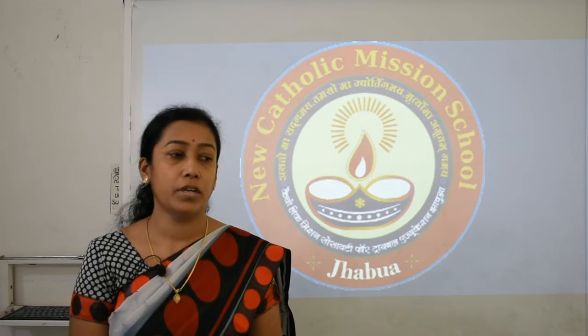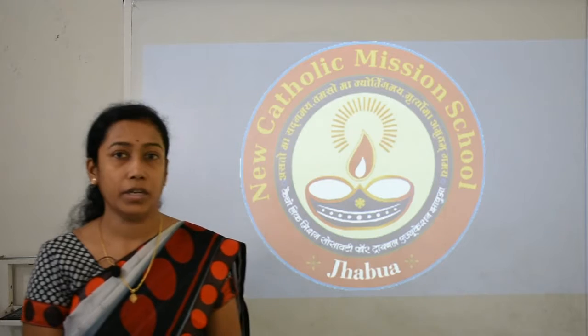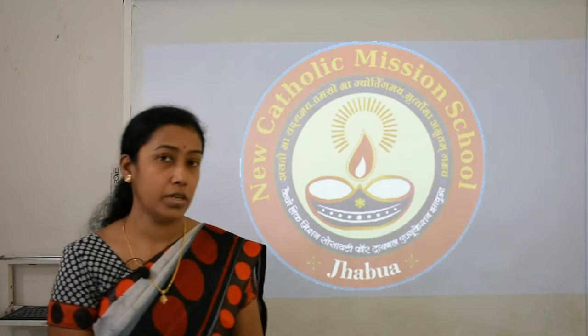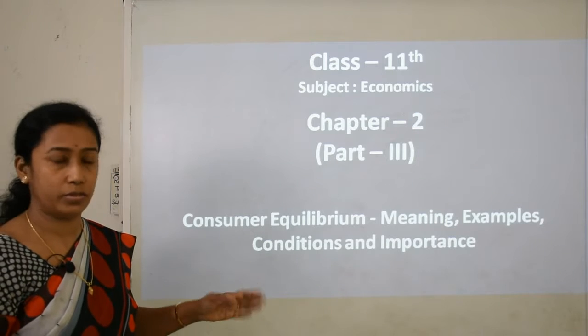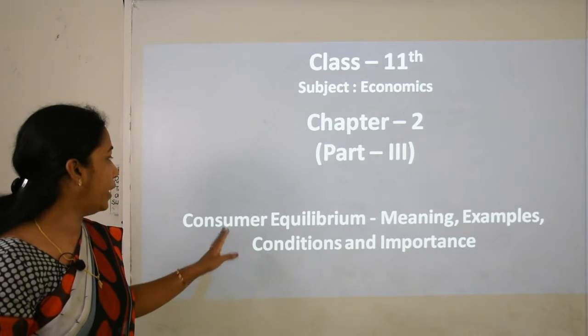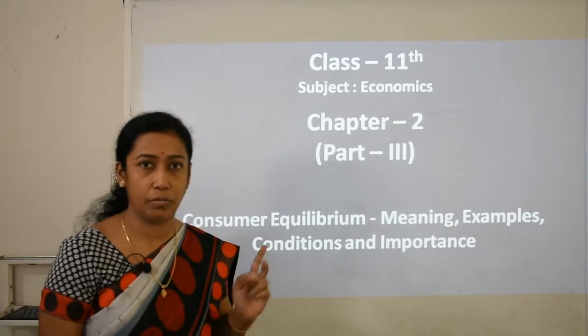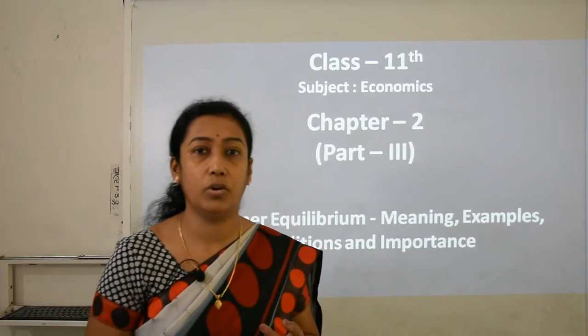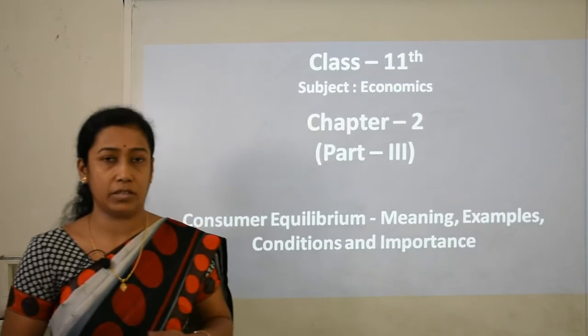So dear students, previously you have finished 4 videos of statistics. Now again we will continue with economics, that is microeconomics, and again we will continue with chapter 2 only, which we left 1 month before, and it was consumers equilibrium. Now this is part 3, 2 videos we have completed of this, in which we have covered law of diminishing marginal utility, total utility, marginal utility and various other concepts.